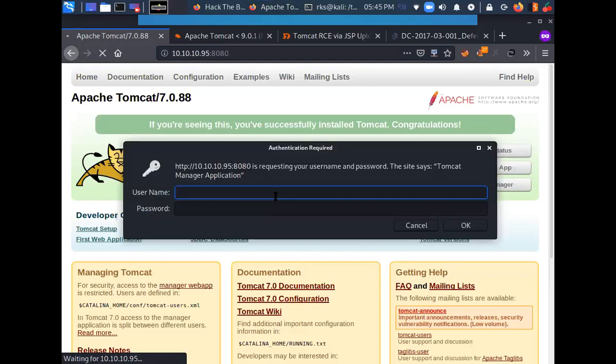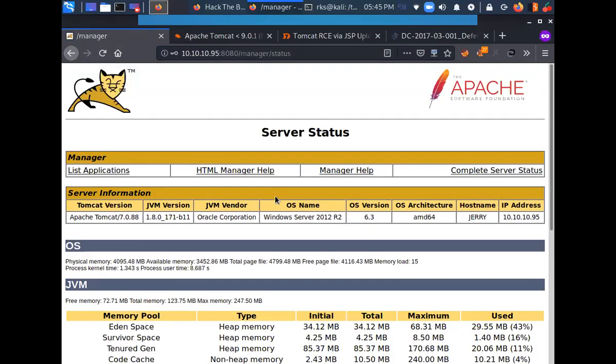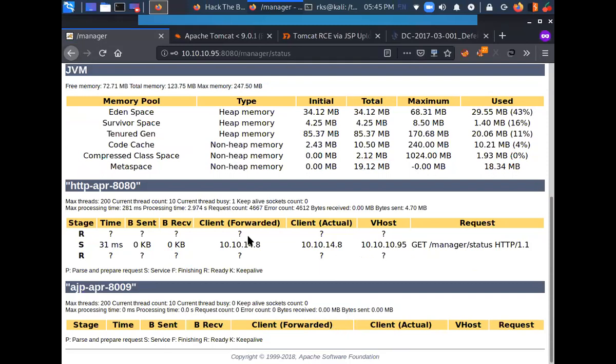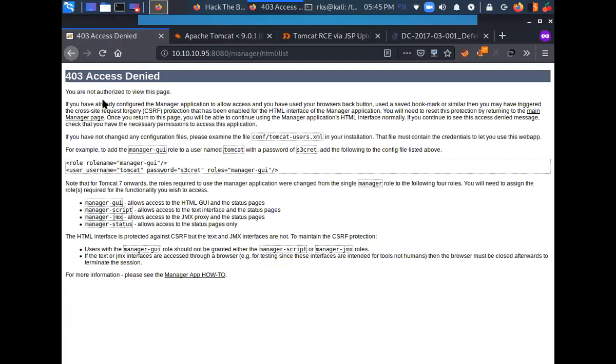Not able to log in. So I tried with admin and I was able to log in. And here basically it is telling me details about the target server, the server status you can say. Then I would be required to explore this thing, like if something seems to be fishy or something seems to be important, access denied.